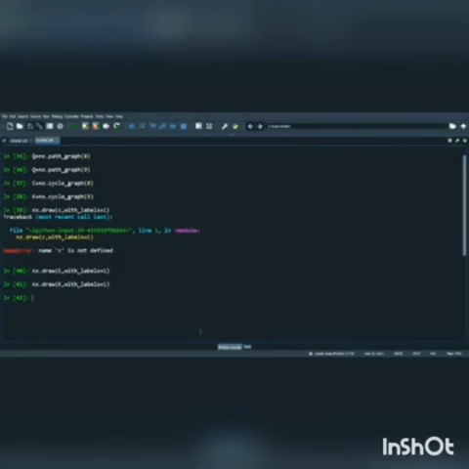Now the next command is to draw a complete graph which has 9 vertices. So let's get started. I just create it.